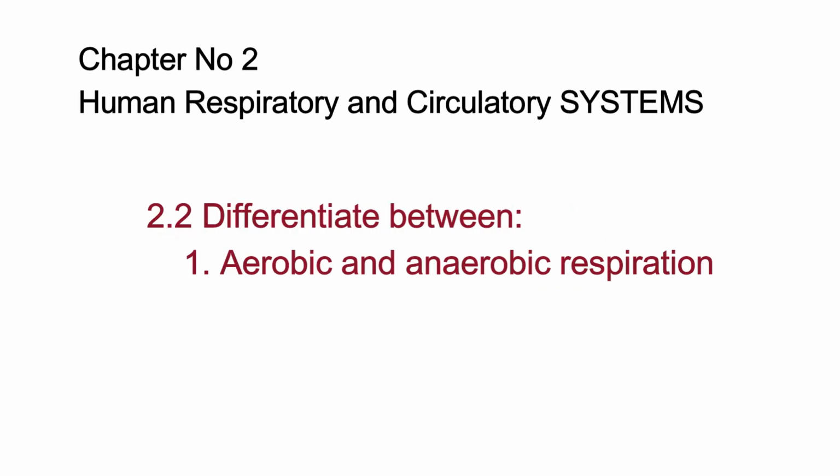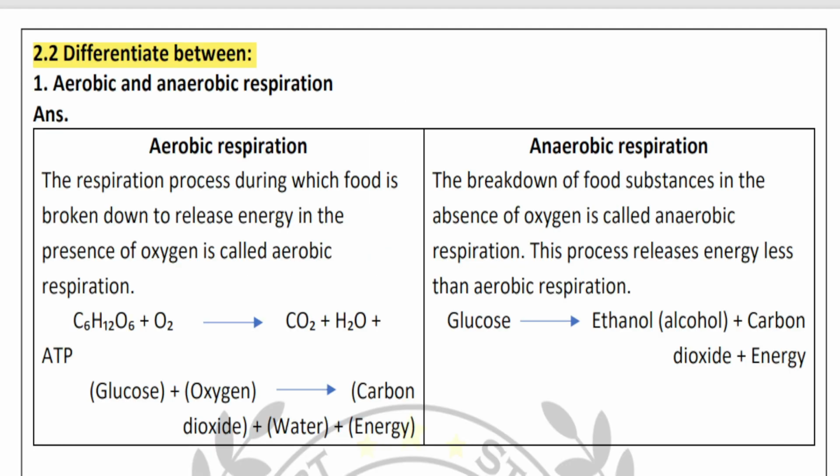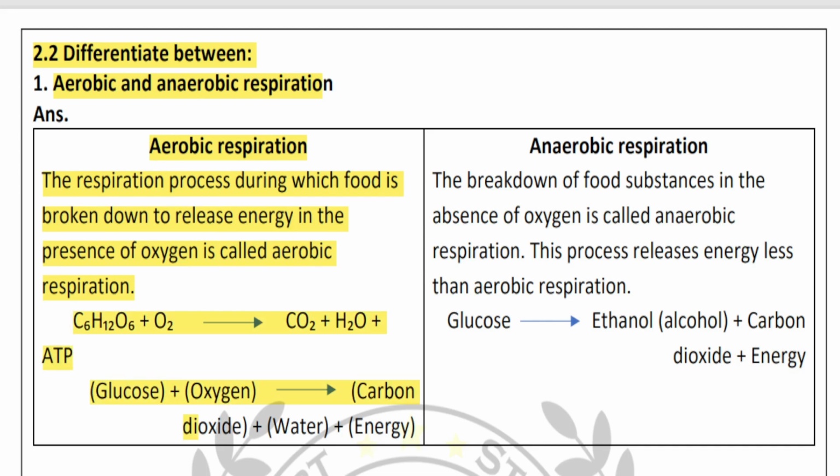2.2 Differentiate between 1. Aerobic and anaerobic respiration. Answer. Aerobic respiration. The respiration process during which food is broken down to release energy in the presence of oxygen is called aerobic respiration. Glucose plus oxygen gives carbon dioxide plus water plus energy.